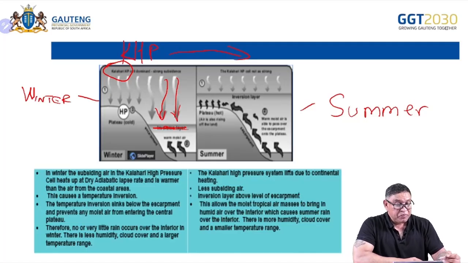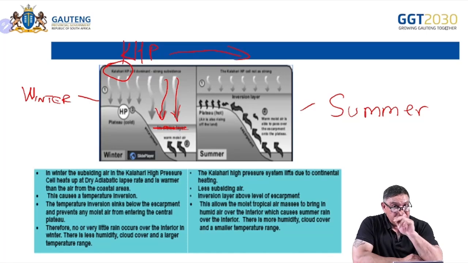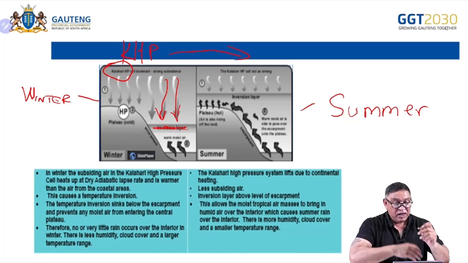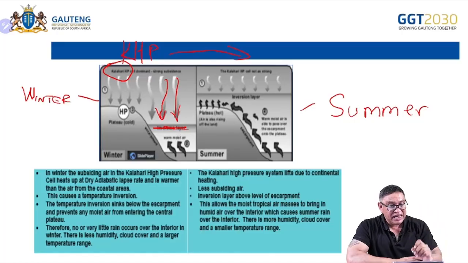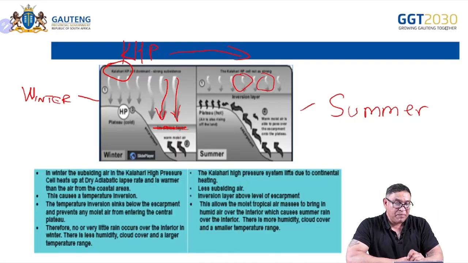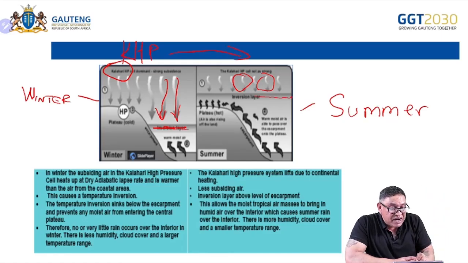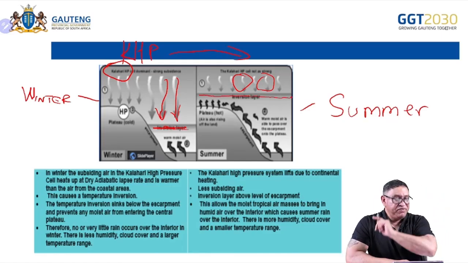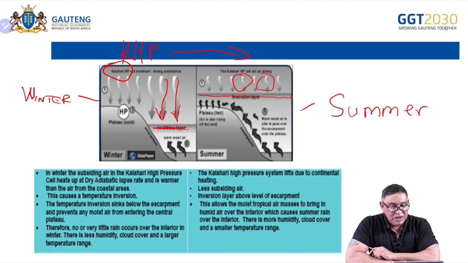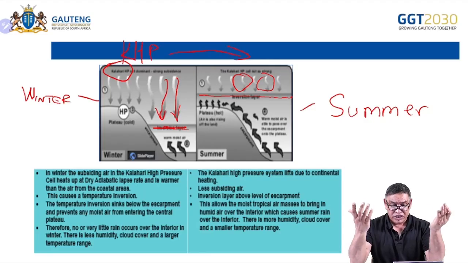Can you see it? Now, it's summer. And we've learned about high pressure systems. It's hotter. So there's less subsiding air. Can you see the subsiding air has reduced? Now what has happened? Because there's less subsiding air, the inversion layer is above the level of the plateau. Now what does that do to our weather conditions?